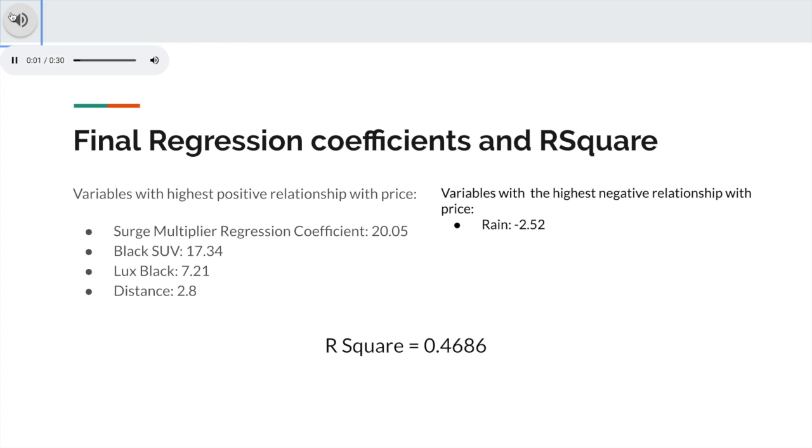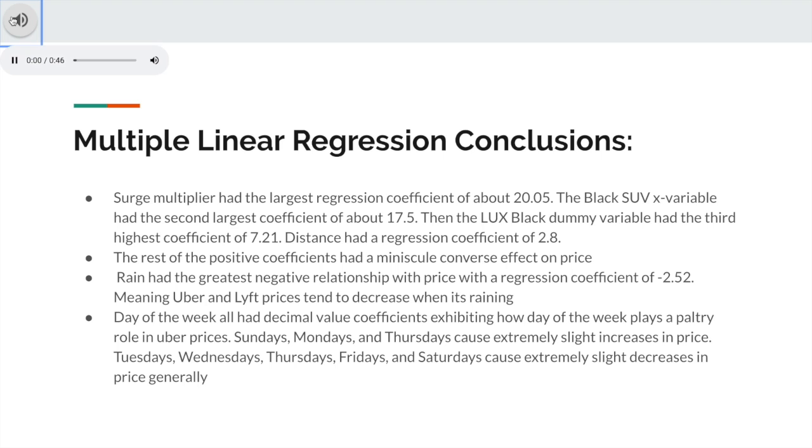Surge multiplier and Uber vehicle type played the largest role in price increase. Surge multiplier had a coefficient of 20.05, black SUV had a regression coefficient of 17.34, and luxury black vehicle had a coefficient of 7.21. Rain had the greatest inverse relationship with the price and had a regression coefficient of negative 2.52. Our R-square value was 0.4686.